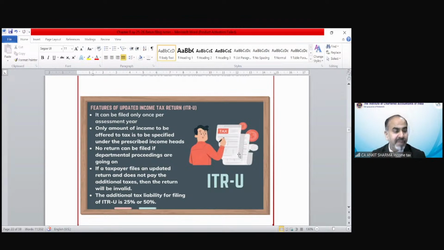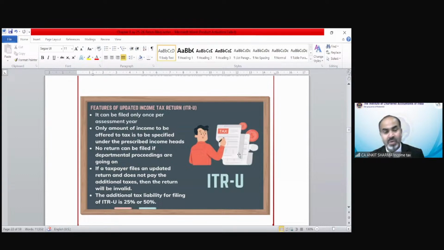No return can be filed if department proceedings are going on. If your case is already under assessment proceeding, under section 143(2), 143(4), 147, etc., or under section 144, then you cannot file an updated return. If a taxpayer files an updated return and does not pay the additional tax, then the return would be invalid. In case of an updated return, there should be some extra tax payment.